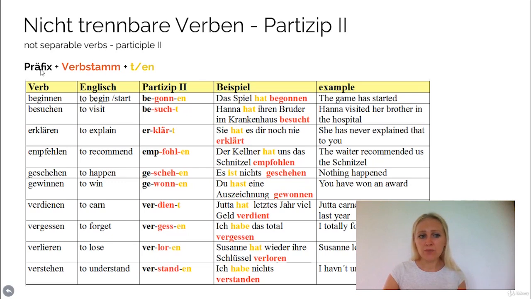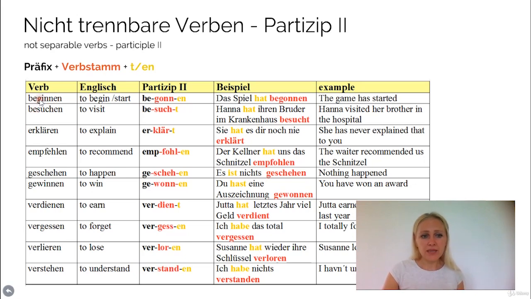Okay, you just keep the prefix that you have of the separable verbs. I hope you remember what the separable and non-separable verbs are. If not, please revise the chapter about the non-separable and separable verbs. Okay, so here it's about the non-separable verbs. As you know, the non-separable verbs have a prefix already. We add a prefix in front of the actual verb, and then the meaning changes.